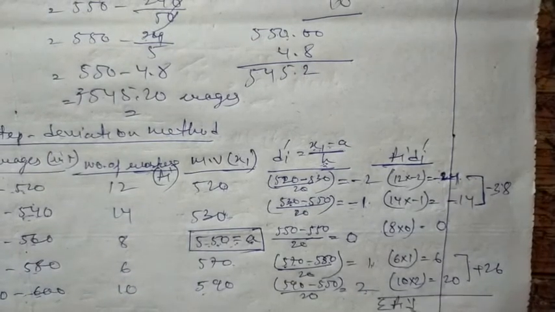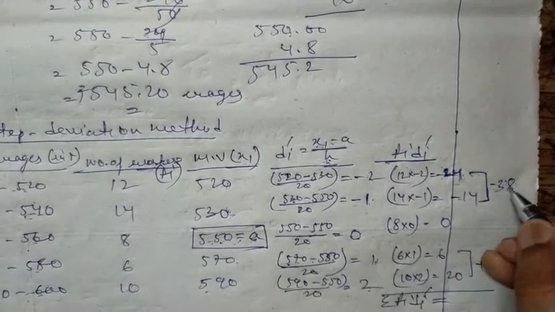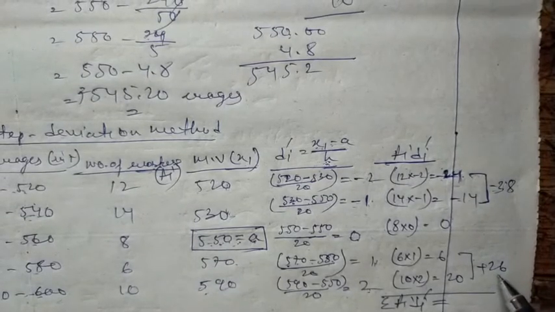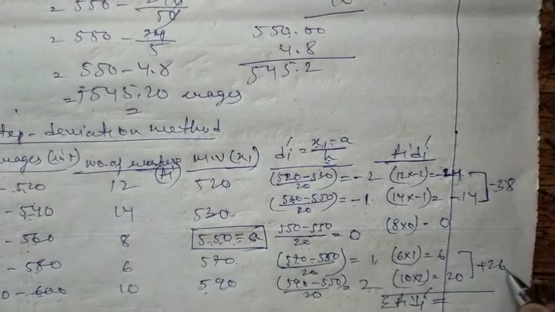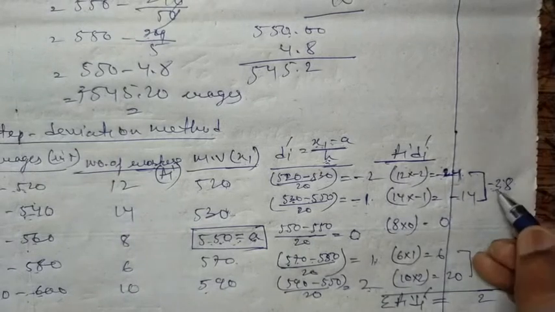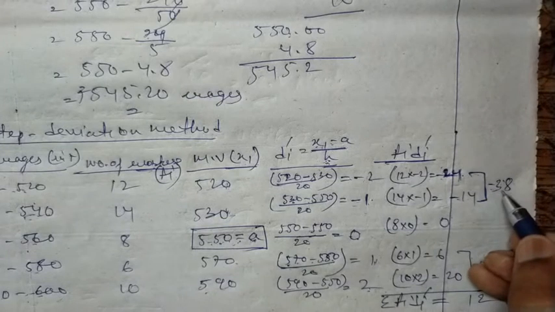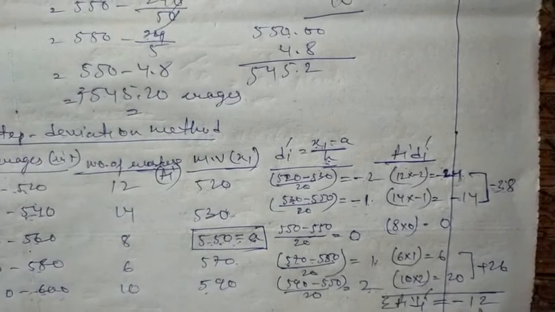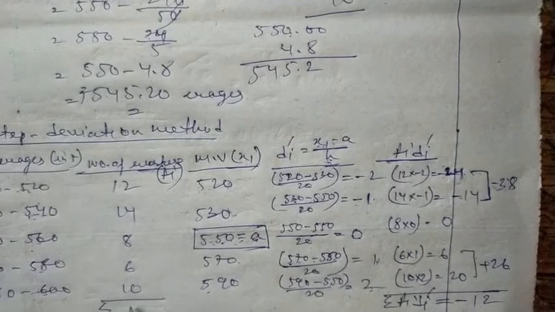Sigma fi di dash. Now we have minus 38 and positive 26. 8 minus 6 is 2, 3 minus 2 is 1, but the negative has the greater value, so we have to give minus 12.